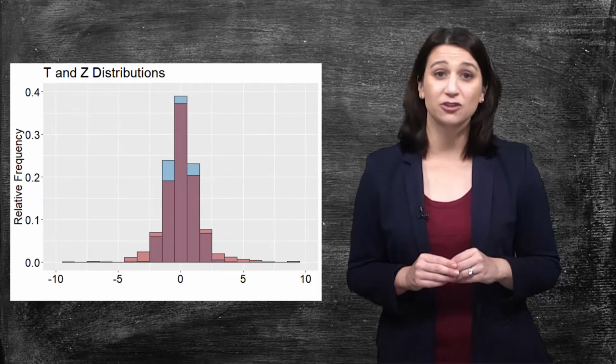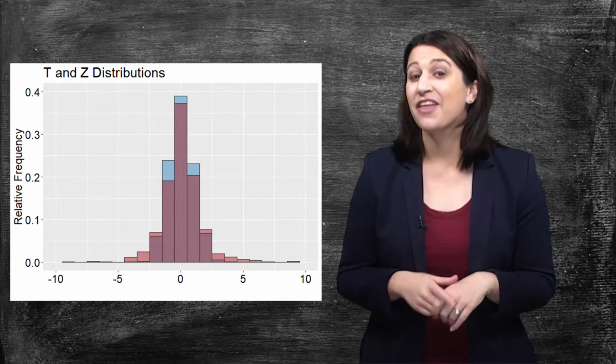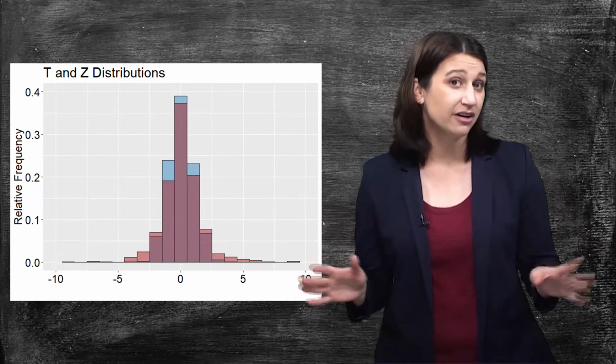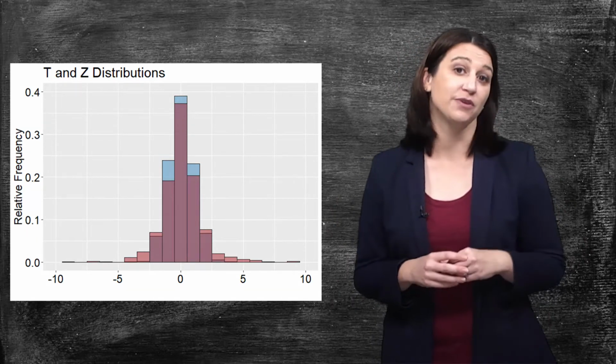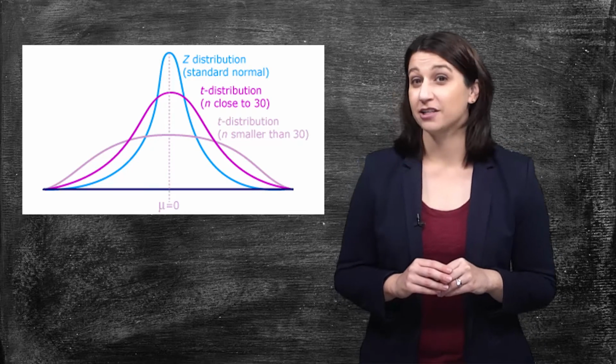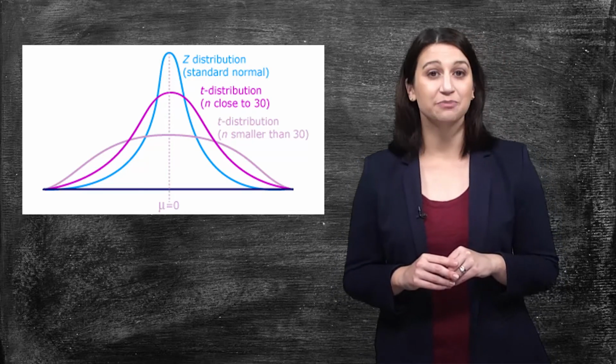As you can see, the distributions aren't identical. Overlaying them, you can see that the T distribution in red is both flatter and wider than our Z, or normal distribution. Here is an exaggerated image of what Gossett found. Our Z, or standard normal distribution, is in blue.